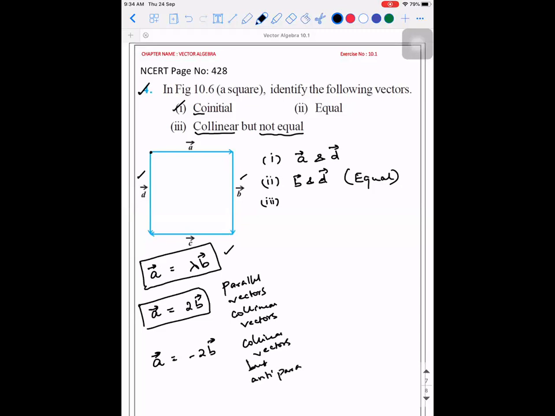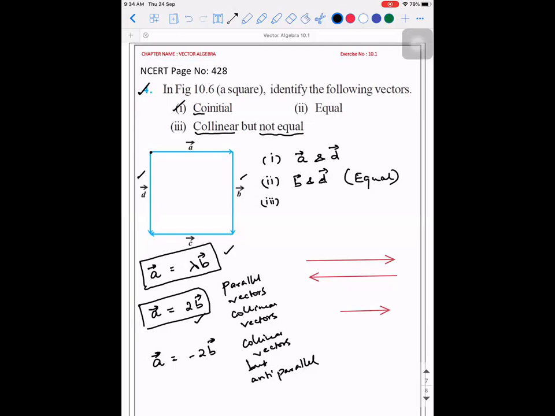So what do you mean by anti-parallel? Opposite. Two vectors have opposite direction, meaning if one vector is in this way, the other vector will be in this way. So the literal meaning of A vector equal to 2 times B vector, I told you the other day that vectors are nothing but arrays with a fixed length.